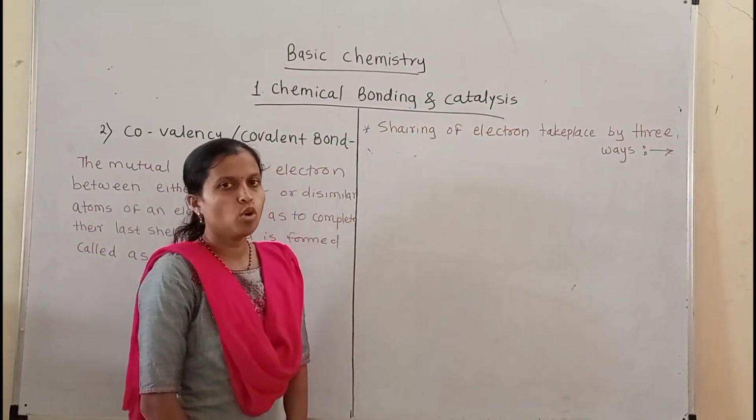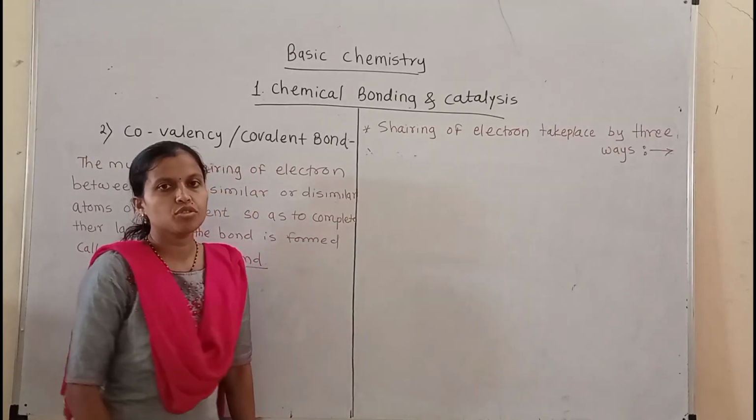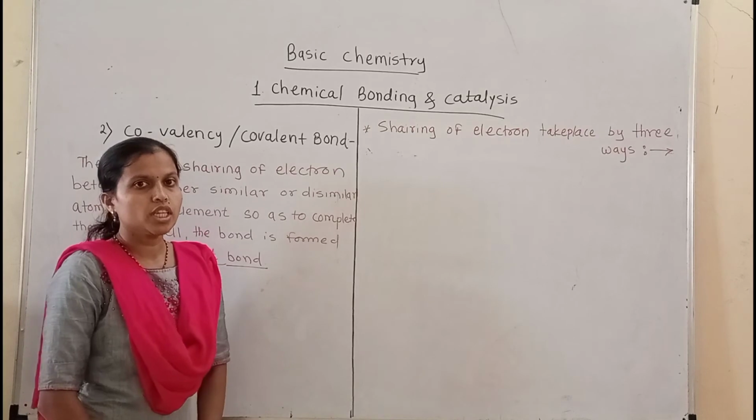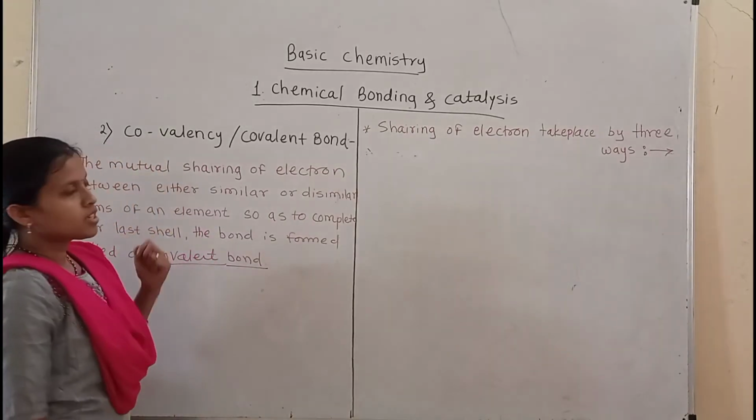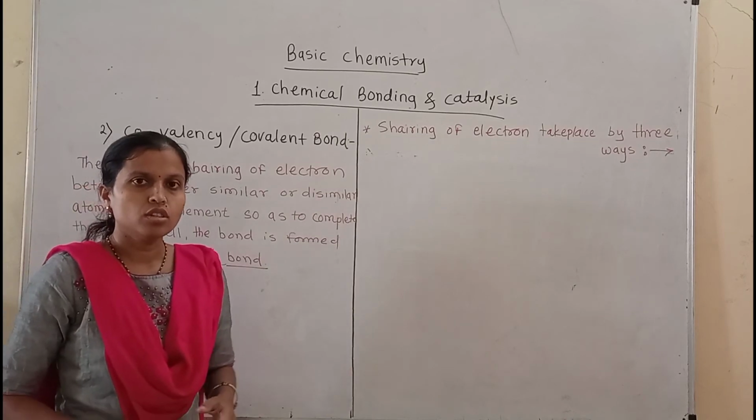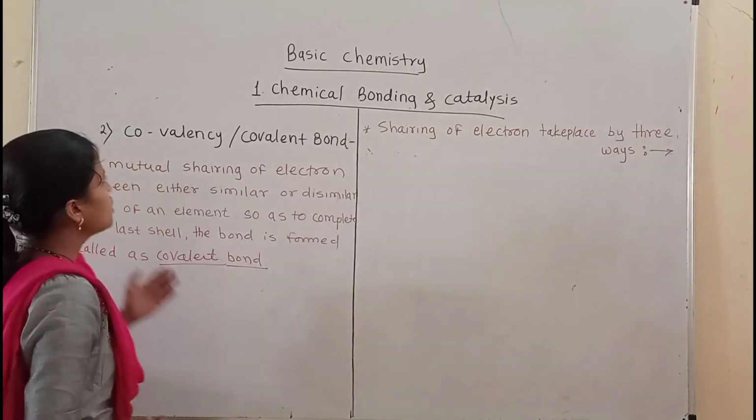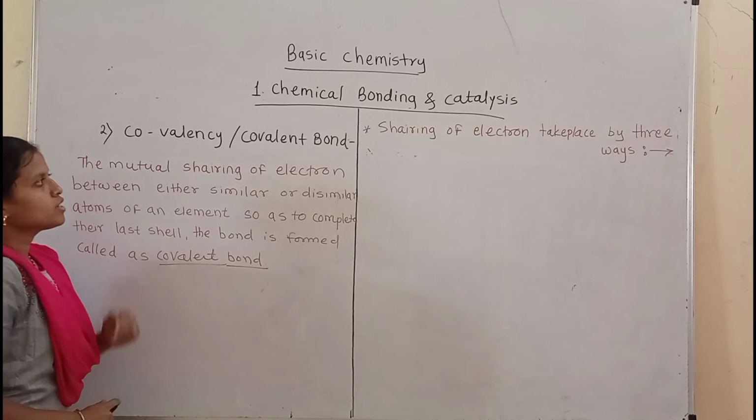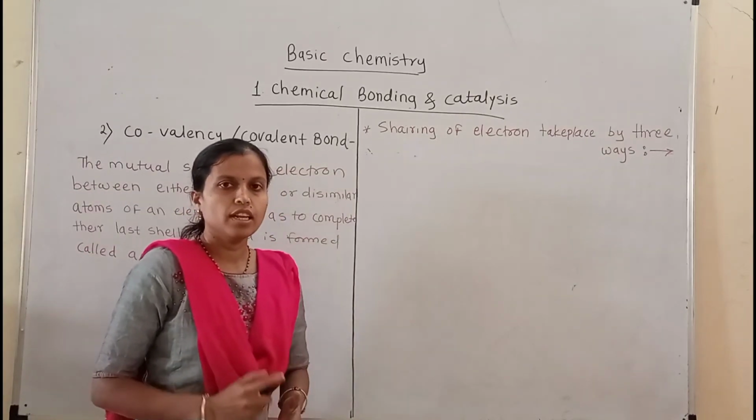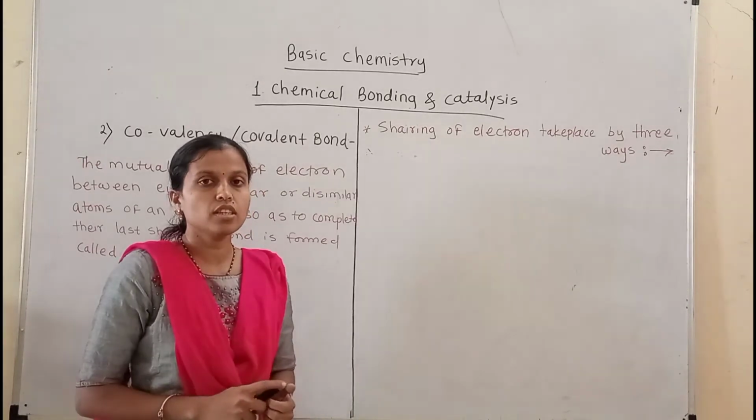In the previous video, we discussed our first unit, chemical bonding and catalysis. From this session, we discussed the first type of valency, the electrovalency or the ionic bond. In today's video, we discuss the next type of valency, covalency, also called the covalent bond. But let's first discuss what the ionic bond is.